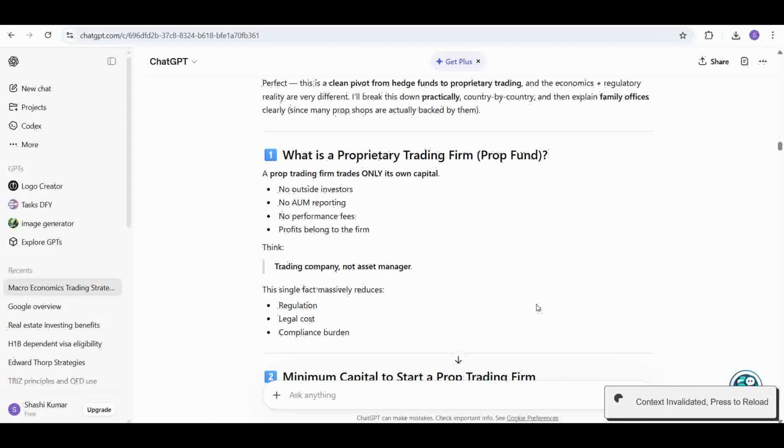It's very good from a reporting standpoint also, because you're not taking people's money and being a representative or fund manager managing the money on their behalf and taking a cut of it. Since it's your own capital, there are no outside investors, no assets under management reporting, no performance fees. Profit belongs completely to the firm.